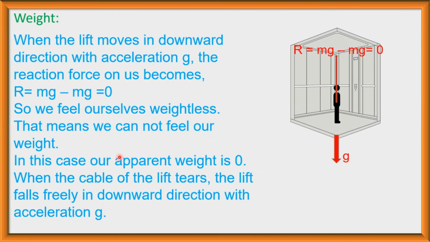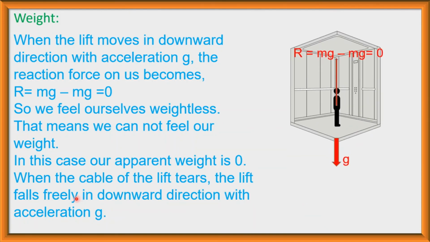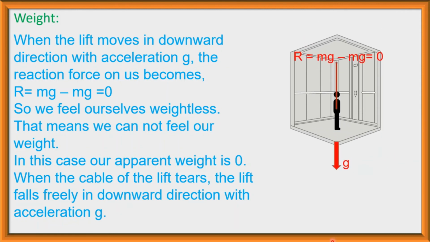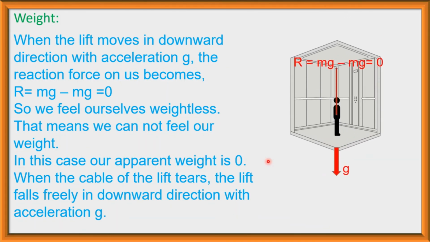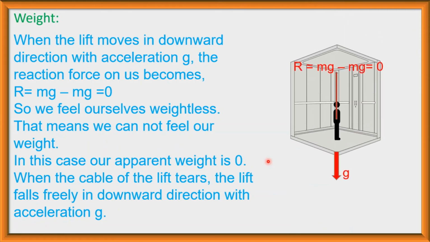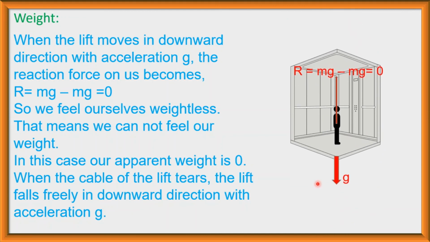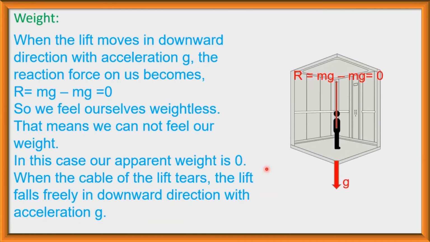When the cable of the lift tears, the lift falls freely in downward direction with acceleration g. This will happen if the cable of the lift tears in any way. Then the lift will move in downward direction freely with acceleration g, and then we will feel ourselves weightless.